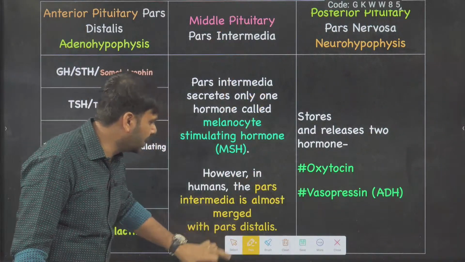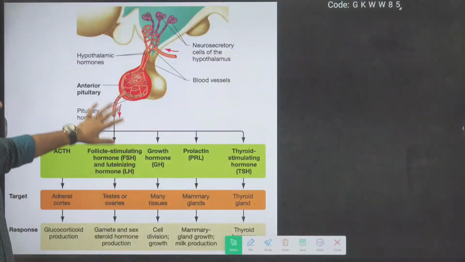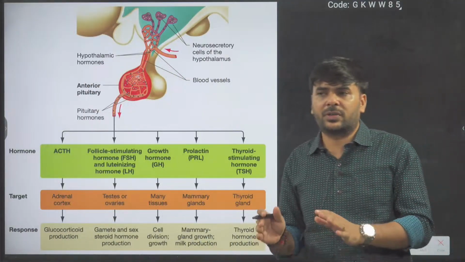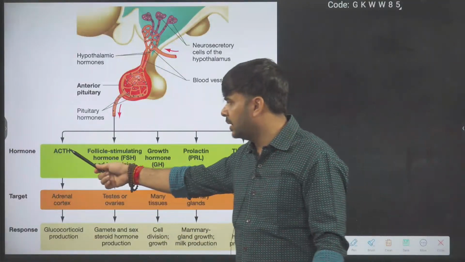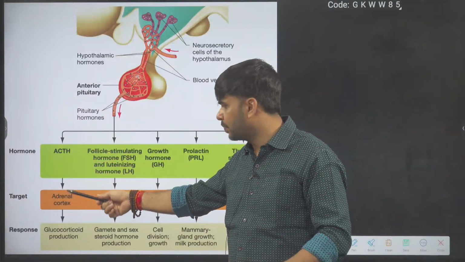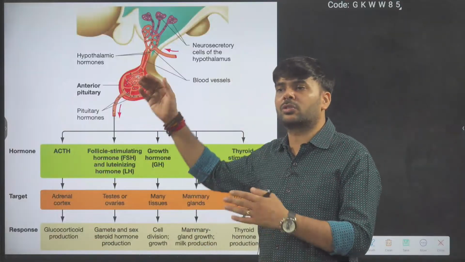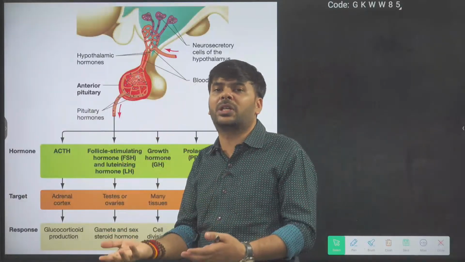The anterior pituitary releases 5 sets of hormones, and now an interesting thing is coming. Not 5 hormones, I'm saying 5 sets of hormones. Number 1, ACTH from the pituitary, and it controls the adrenal cortex. Means hormone controls hormone. Here, anterior pituitary hormones control other body hormones.